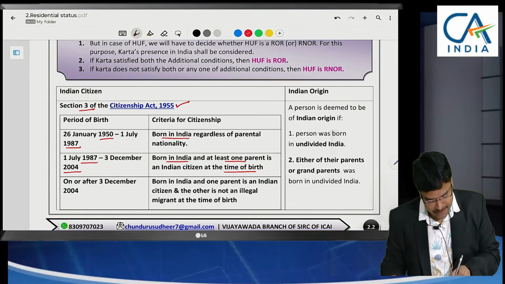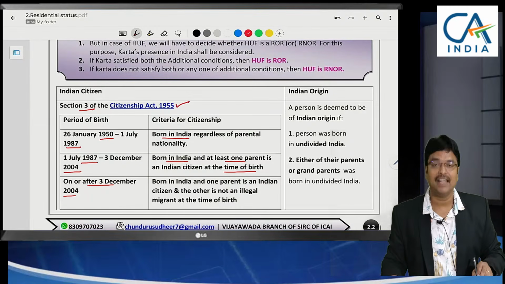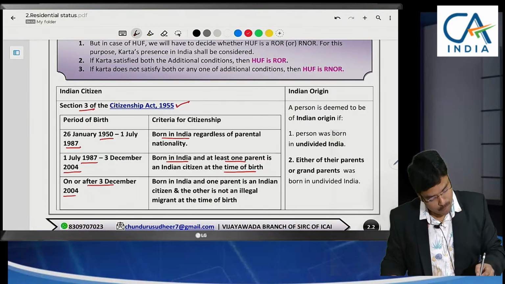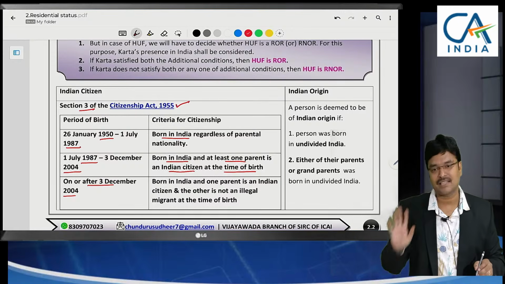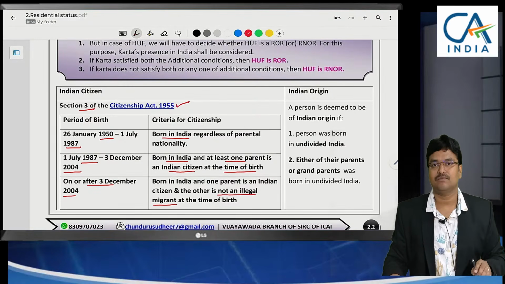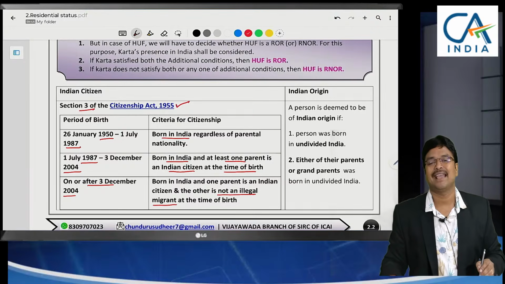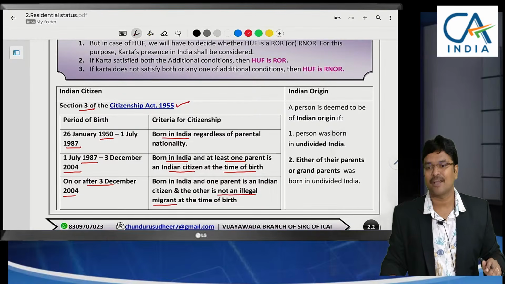If a person is born after 3rd December 2004, then to be called an Indian citizen, both the parents should be Indian citizens, or at least one parent is enough, but the other should not be an illegal migrant. That means there should not be any cases lodged against him regarding immigrancy, that means going outside India or coming to India.